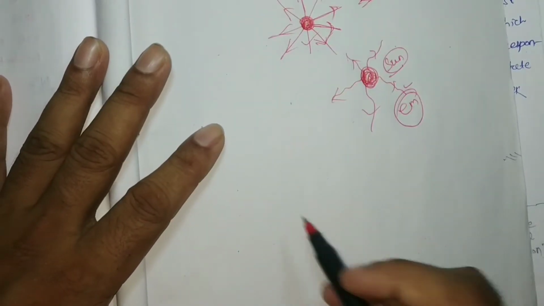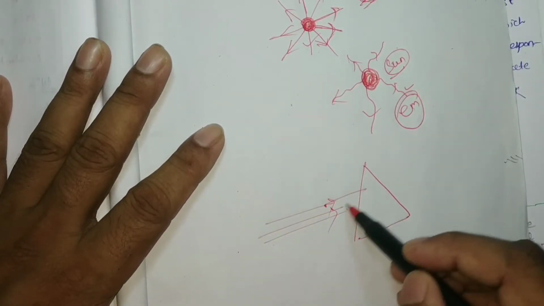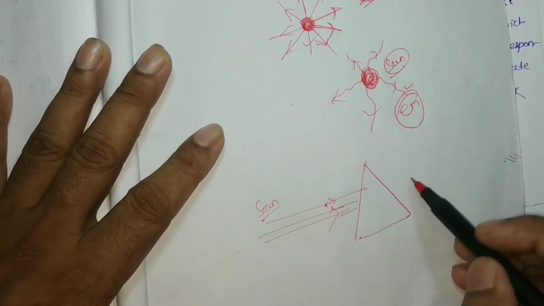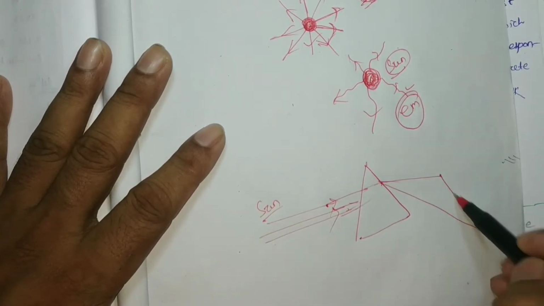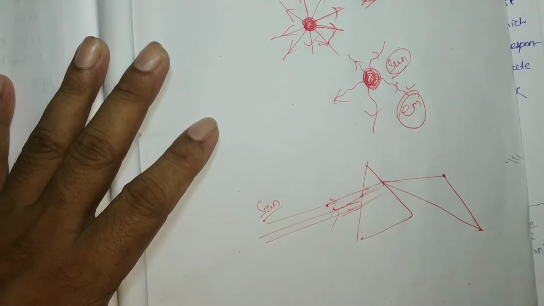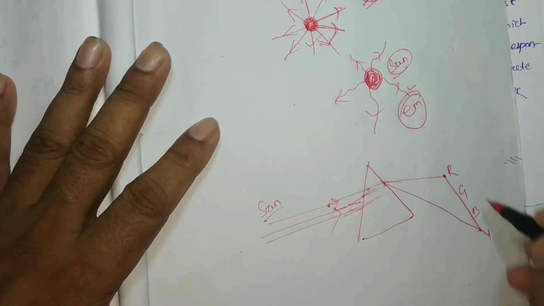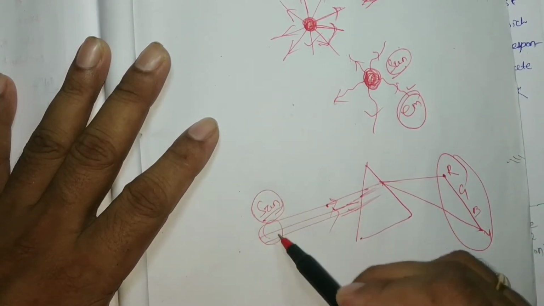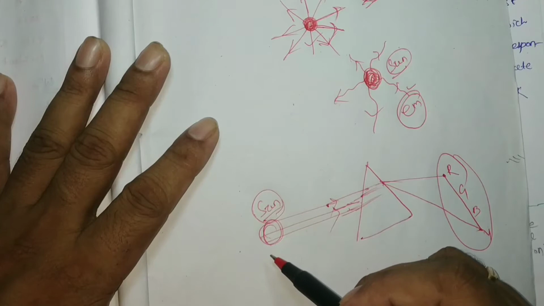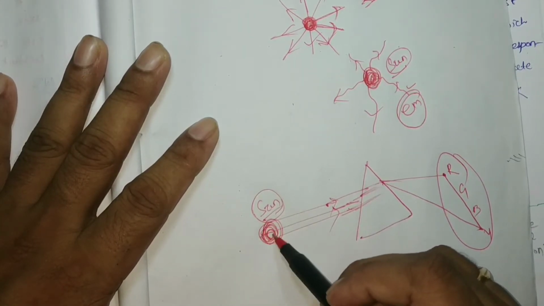The sun is considered one of the black bodies, radiating most of the electromagnetic radiation. That means when sun rays pass through a prism, they are dispersed into different colors: red, green, blue, violet. The sun ray contains all sorts of electromagnetic radiations having all the frequencies.